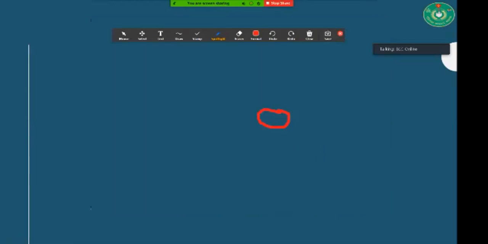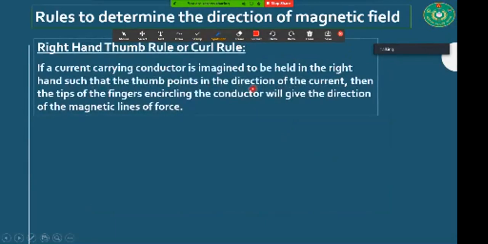Okay, my dear boys, after observing this video, I think the magnetic effect of current is very clear to all of you. Now, rules to determine the direction of magnetic field. There are a few rules to determine the direction of the magnetic field.